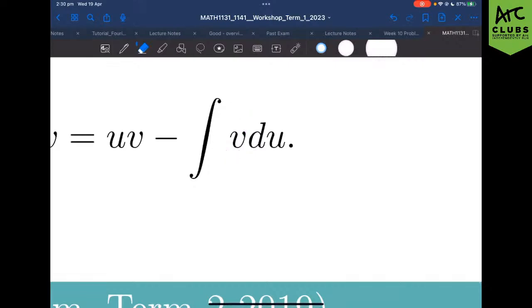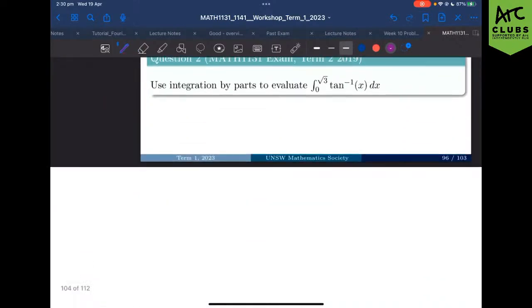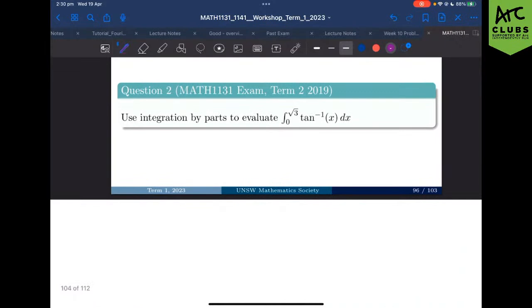So if we can't integrate v, then that kind of leaves us in a bit of a hole where we have nowhere to go from. Now, the main problem with this question is the inverse of tan is probably not an integral that you just know off your head, unless you're all nerds, which, I mean, you're here. So there's a solid chance that maybe you do know tan inverse off the top of your head, but I don't, all right? So I'm going to say I don't know what tan inverse is, so I'm going to set that to be my u, because while I don't know what the integral of tan inverse is, I do know how to differentiate tan inverse.